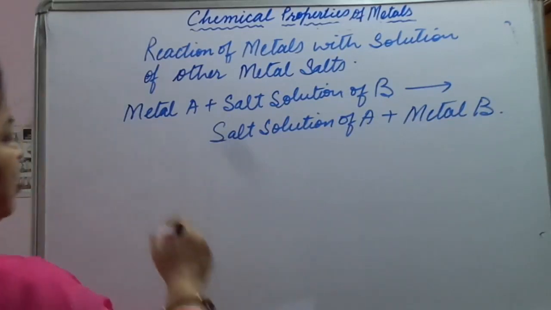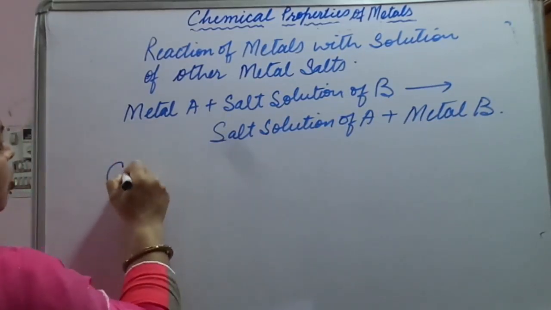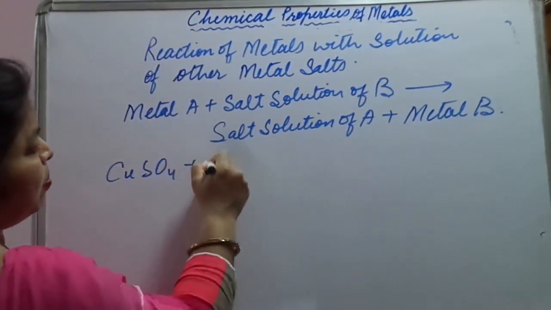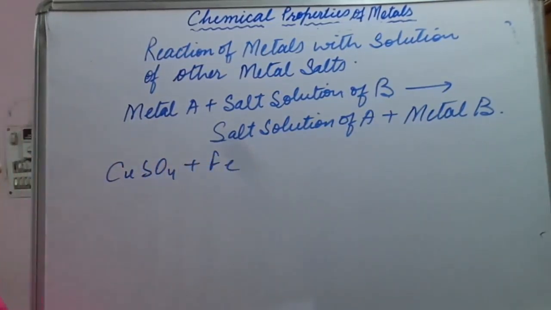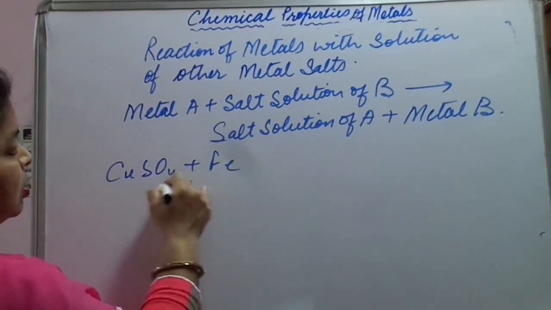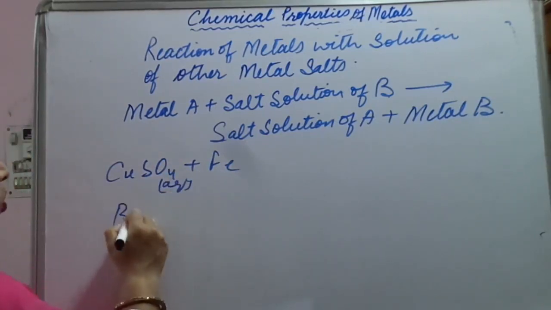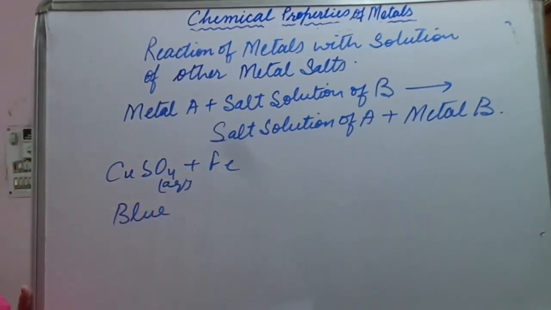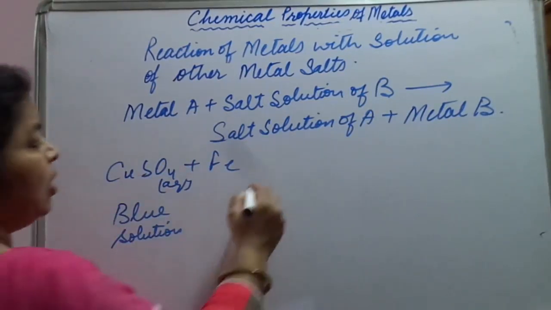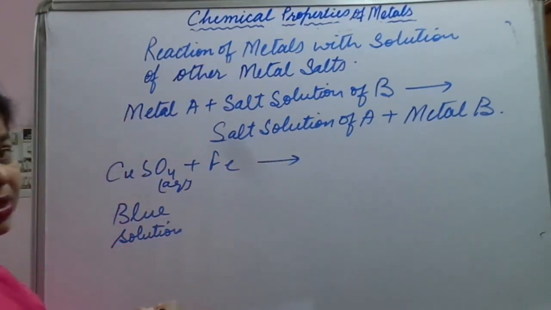Let us take an example. CuSO4 plus Fe. It is taken in aqueous solution and a blue color solution is formed. Blue color solution is formed when copper sulfate is dissolved in water. And when the reaction takes place, what happens?